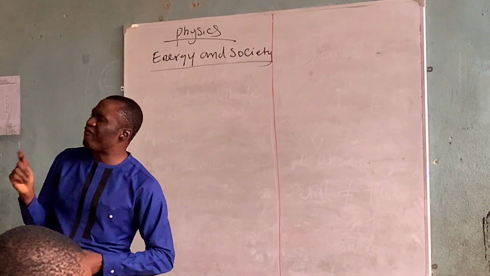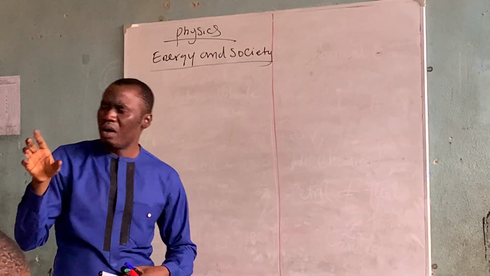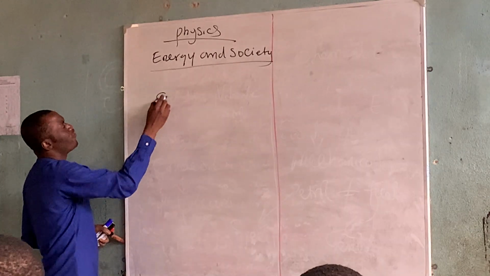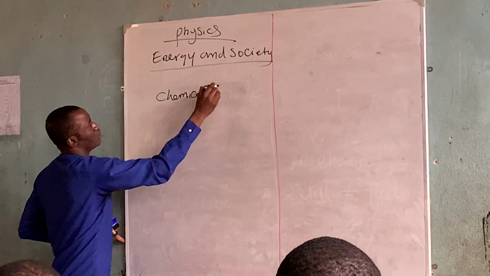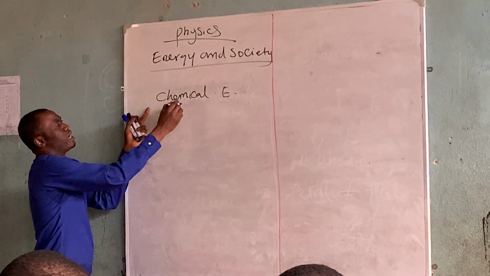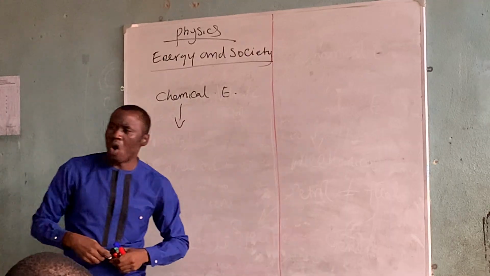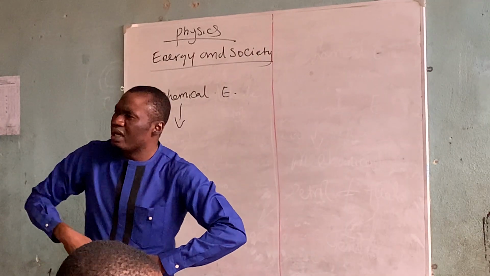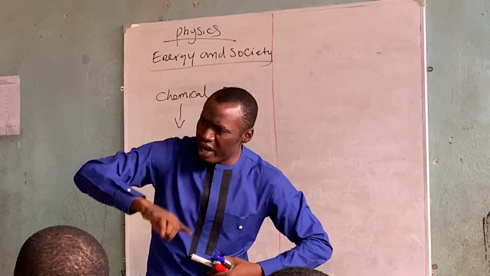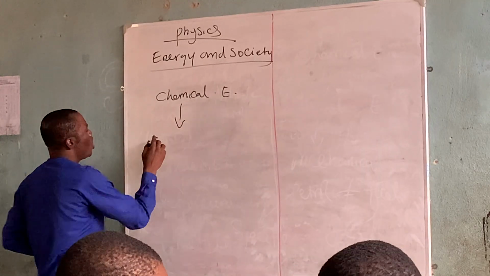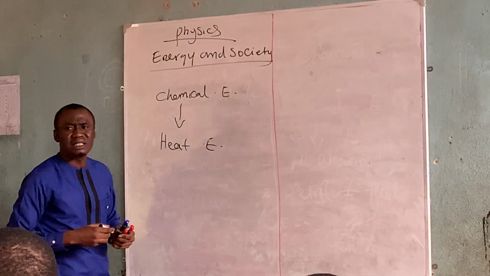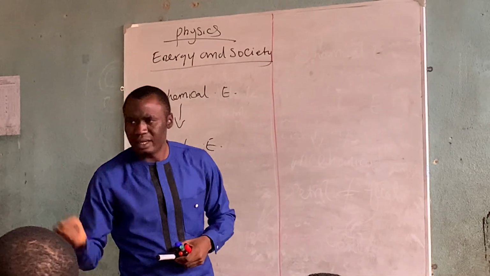Now, the first form of energy that is common to us is the food energy. The energy from food is called chemical energy. Now, for the process of digestion to occur, there is an amount of energy that will form. You know, energy is transformed from one form to another. That chemical energy will transform into heat energy. That heat energy is also called thermal energy.